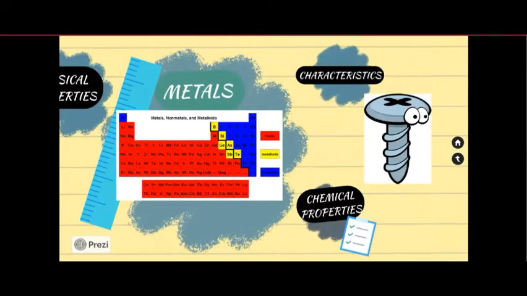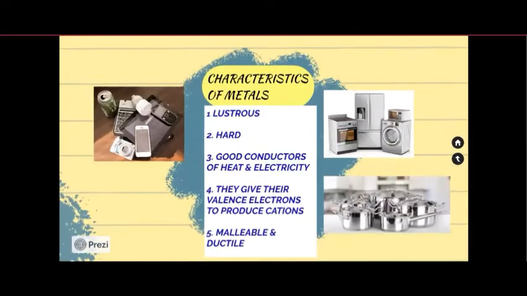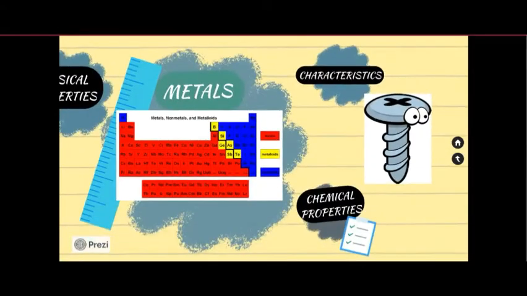Now let us look in detail at what metals are and what their characteristics are with regards to the physical properties and chemical properties. Characteristics of metals are: metals show luster, that is, they are shiny. Second, metals are hard. Metals are good conductors of heat and electricity. Metals give their valence electrons to produce cations. Metals are malleable and ductile.